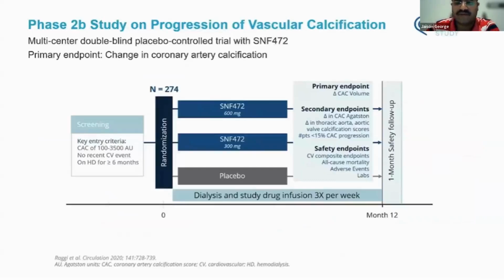The primary endpoint was a change in coronary artery calcification volume. And then there were some secondary endpoints also, like change in Agatston score, change in thoracic aorta calcification scores, and there were also some safety endpoints like cardiovascular composite endpoints, all-cause mortality, and it also looked at adverse events. There was a 1-month safety follow-up also at the end of the study. Patients received the drug on dialysis via an infusion 3 times a week.